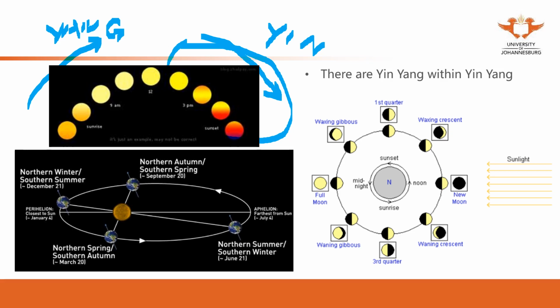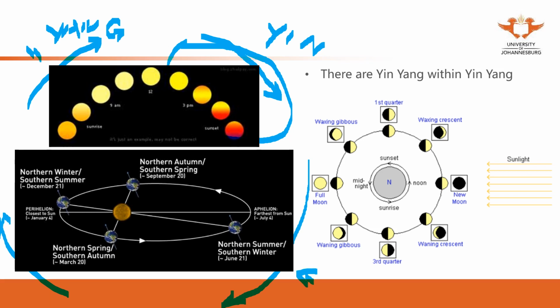From early evening to 12 o'clock at night, yin increases and yang decreases, and from 12 o'clock at night to early morning, that's yang in yin. From early evening to midnight, it's yin in yin. So from here it's yin in yin.